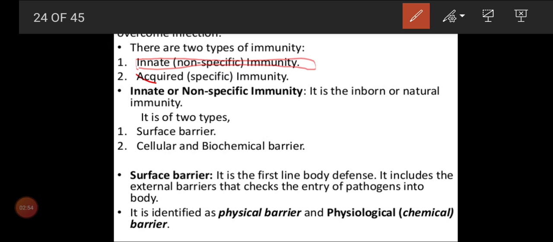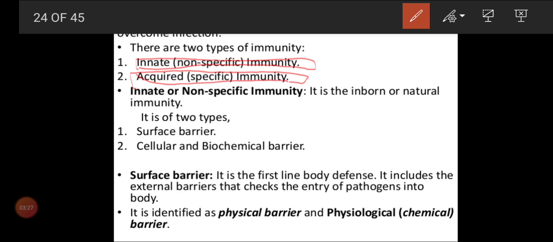Next one, acquired or specific immunity. This we don't get inborn, but after the infection our body starts to produce immunity power to overcome diseases. That is why we call it acquired, and it is specific because based on which antigens enter, your body starts to produce antibodies. So we call it a very specific immunity. That is why it is called acquired or specific immunity.